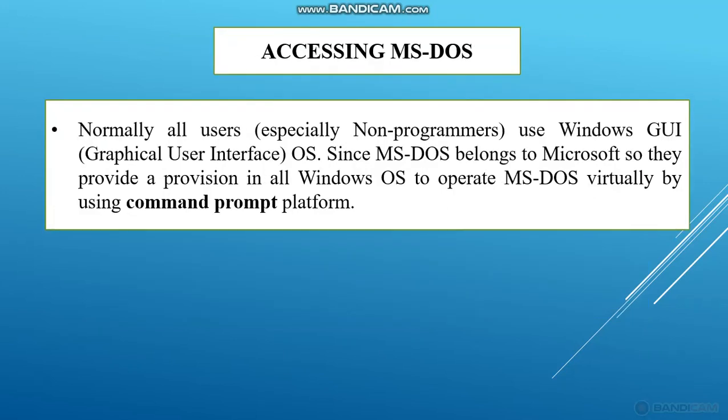And next, we will see how to access MS DOS. Normally all the users use the Windows OS, the Windows graphical user interface, Windows 7, Windows 8 or Windows 10. Since MS DOS belongs to Microsoft, they provide a provision in all Windows OS to operate MS DOS virtually by using the command prompt platform. So we can operate MS DOS virtually in the Windows OS by using the command prompt.